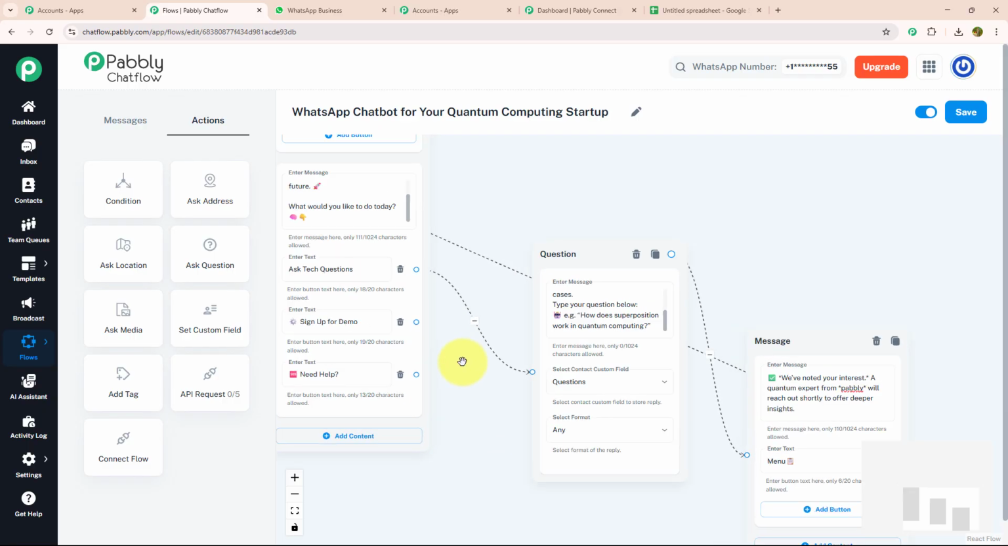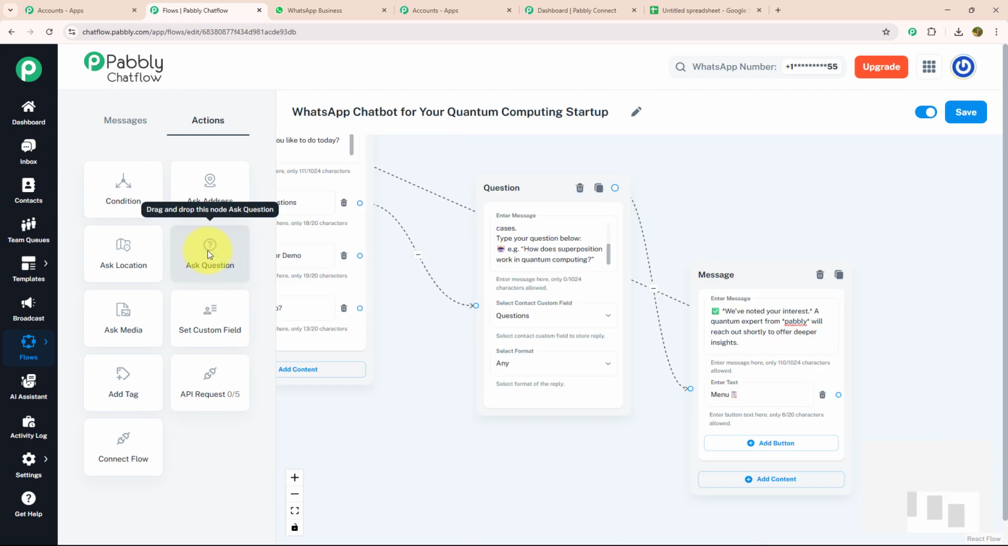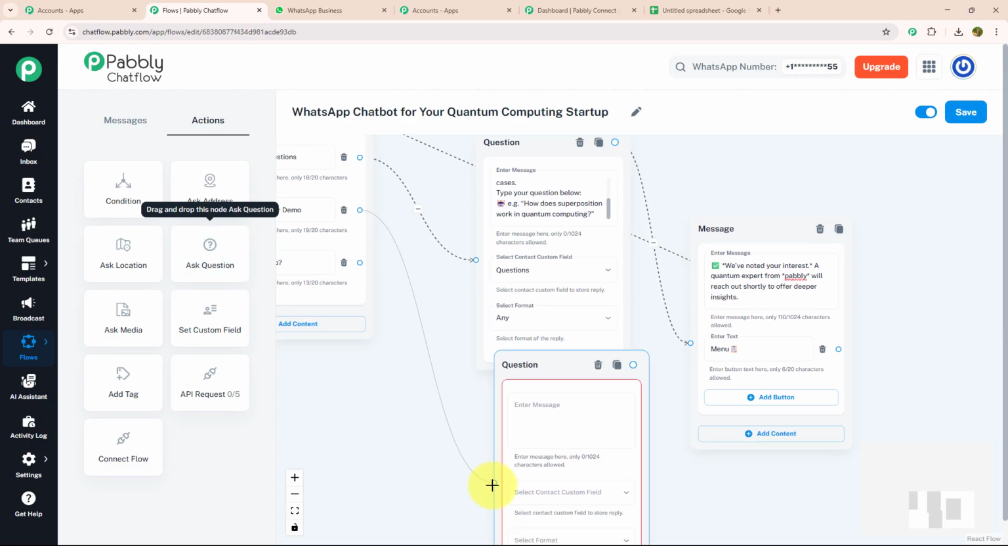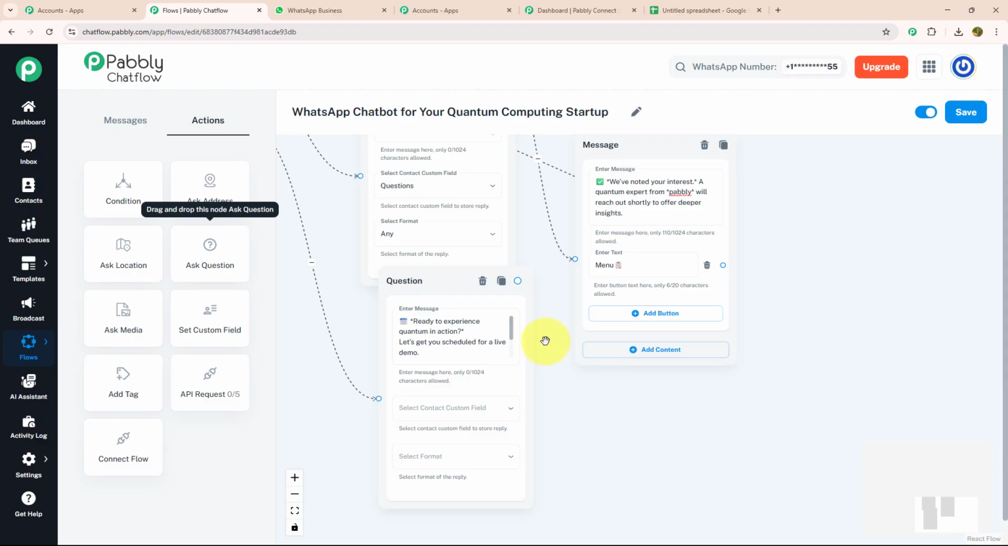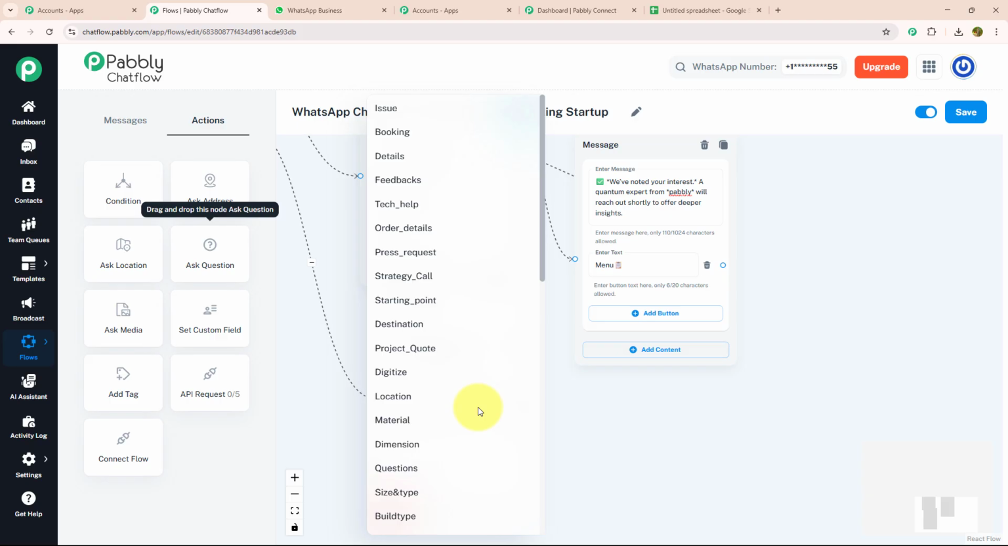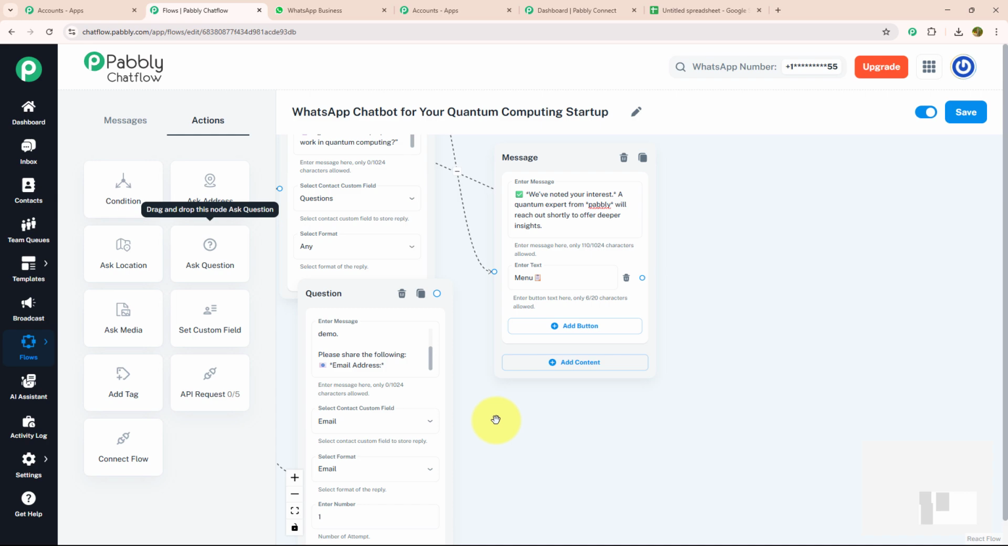Now let's move to our second action button, which is sign up for demo. To book a demo for my customer, I need to ask a few questions. For that, I'm going to drag and drop the ask question button and connect it with my action button, which is sign up for demo. Over here, I'm going to enter my message. I have entered my message. Ready to experience quantum in action. Let's get you scheduled for a live demo. Please share the following. Number 1, email address. Now I'm going to select my contact custom field as email and my format as email as well.